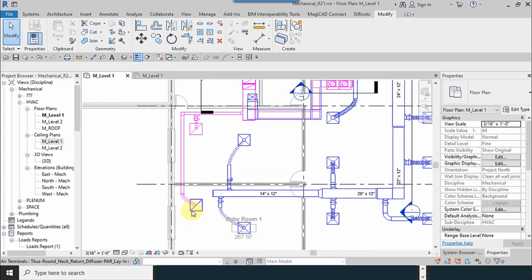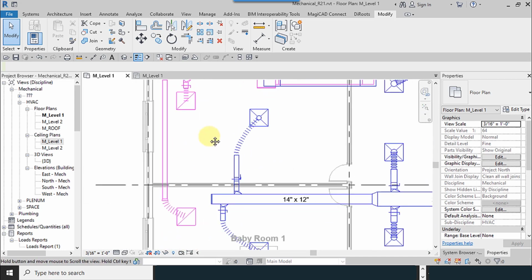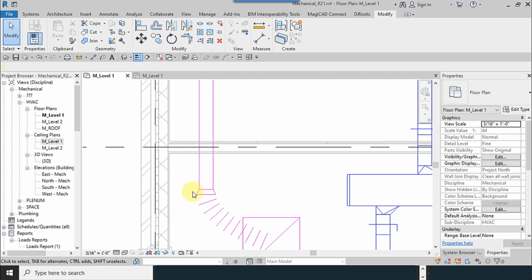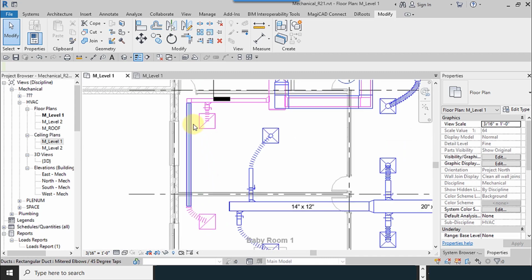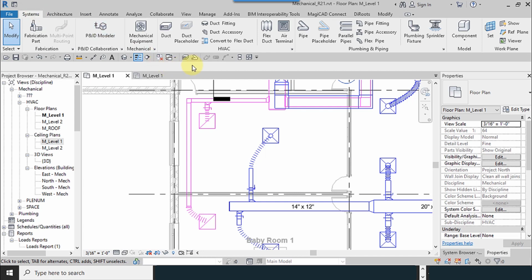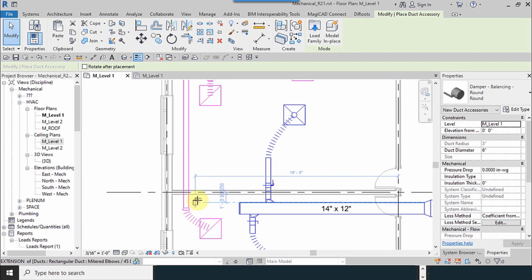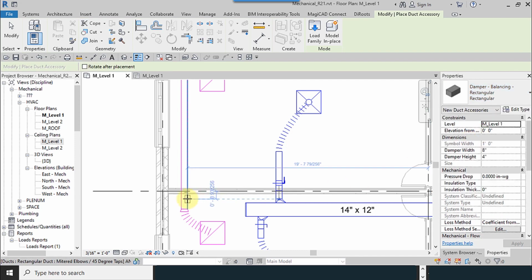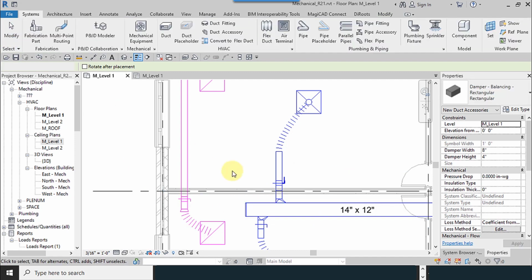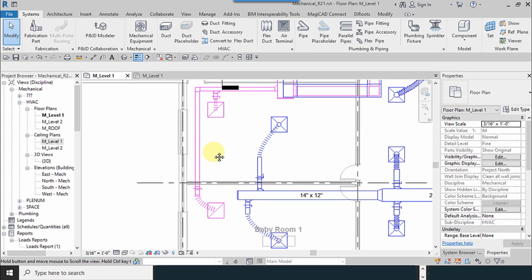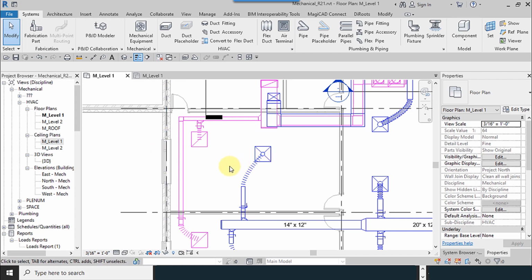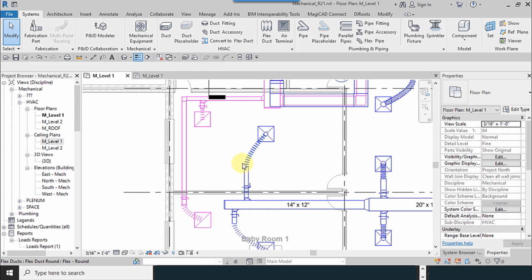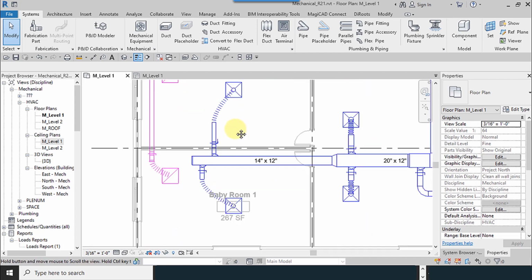For the return, that's enough. We need a damper here to place it here from the systems, duct accessories. It was for the round shape. For the rectangular shape, we go here and place the damper. And after completing these commands, we have to check the sizes again. It is important.